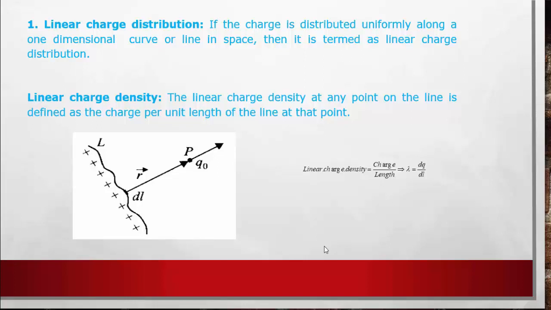But here, you know the density definition. Density means mass per unit volume. Here, linear charge density means charge per unit length.